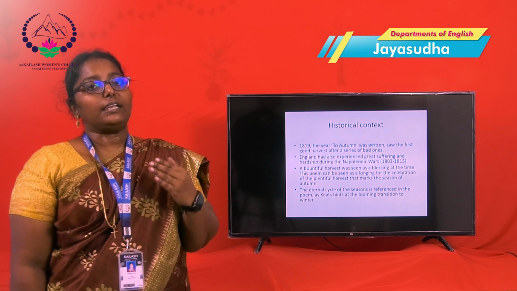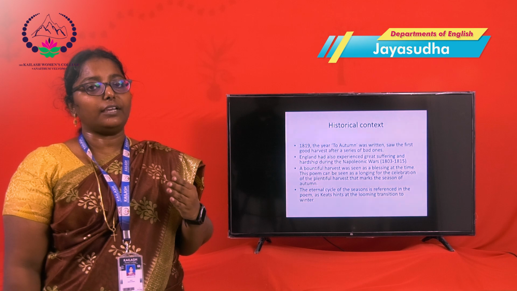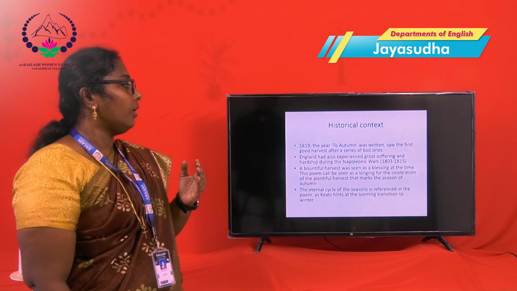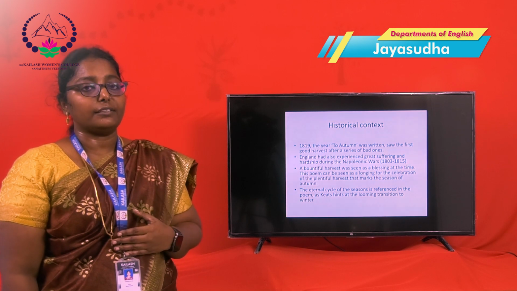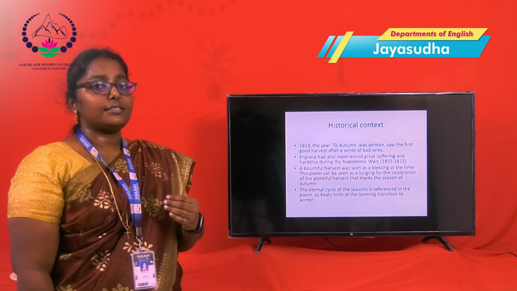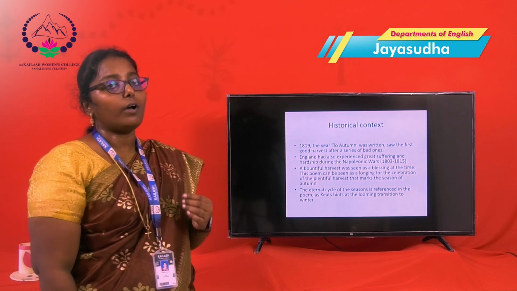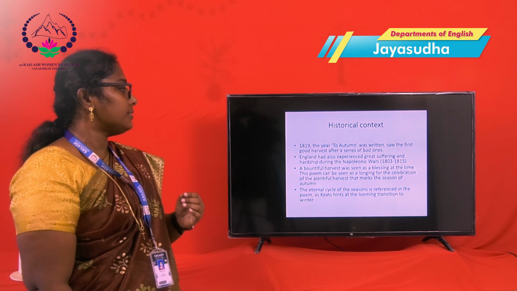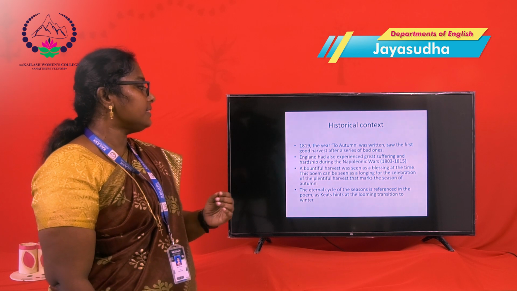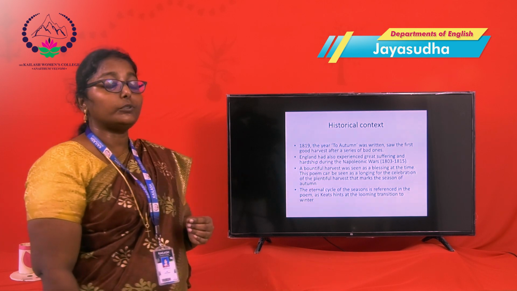Once Keats was walking towards the fields, he saw a lot of harvesting and a lot of yields in the fields. So, at that time, he decided to write a poem to autumn. The eternal cycle of seasons is referenced in the poem as he hints at the transition to winter.